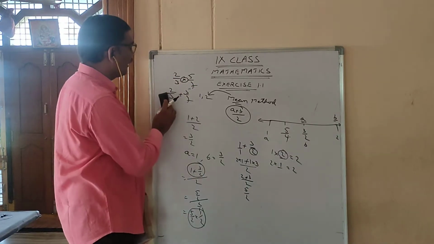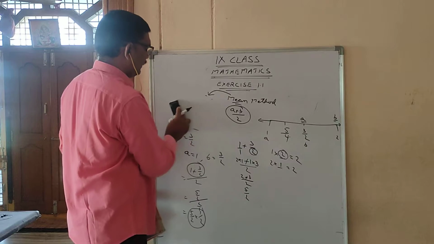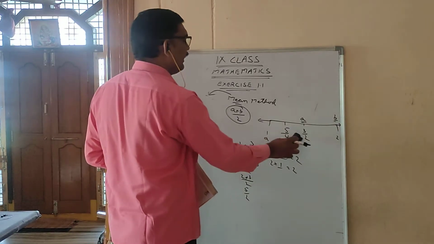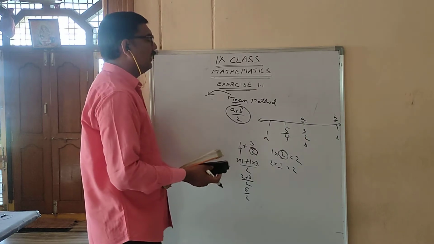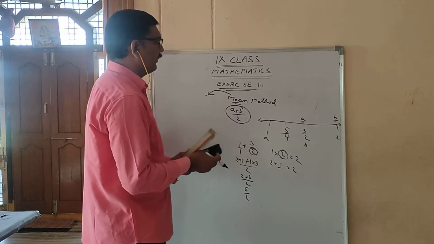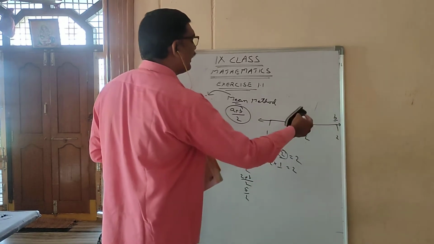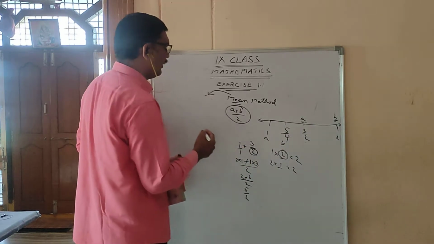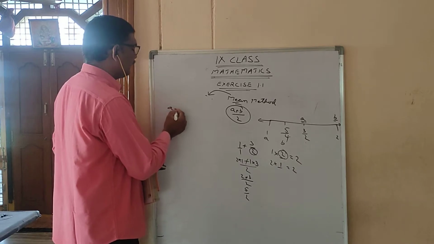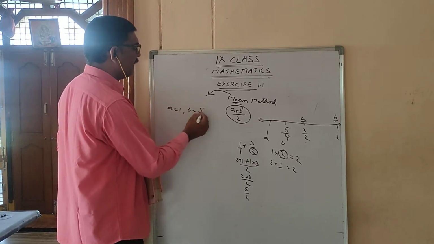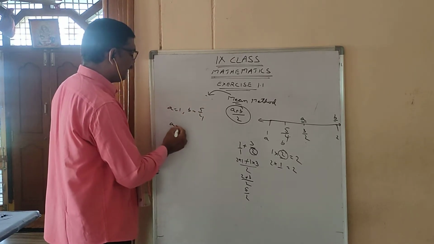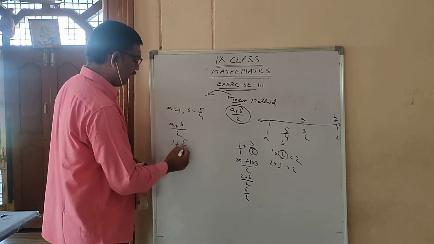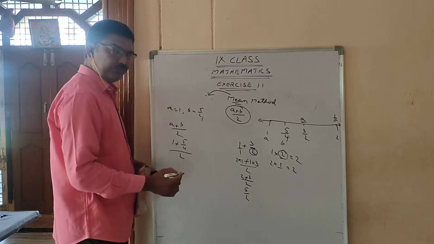Now you got a number between 1 and 3 by 2. Again, you can write: see, this B I am changing. I have to change the B value to 5 by 4. So A is 1, B is 5 by 4. What I should do? (A plus B) by 2. Means 1 plus 5 by 4, by 2.